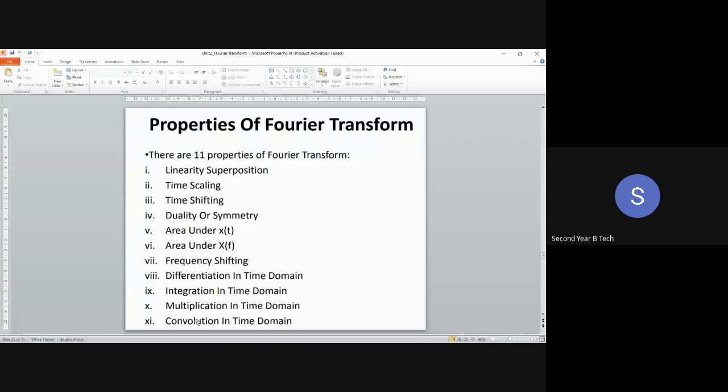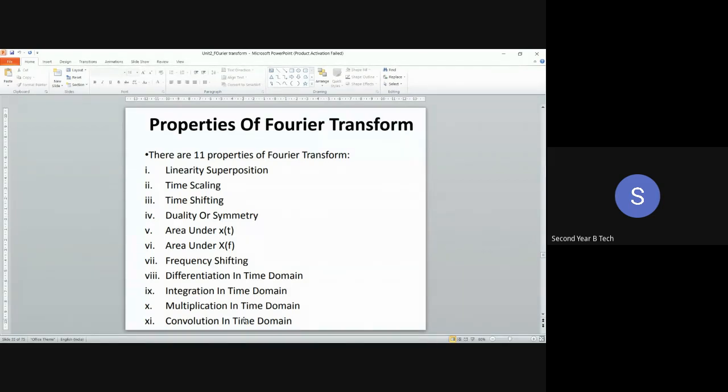Now we are only remaining with two properties, multiplication in time domain and convolution in time domain. These two properties we will take in the next lecture. And the last point of this unit, that is the Fourier transform of periodic signals. So these two points I'm going to take in the next lecture, so that we'll be completing the second unit. Okay, is it clear with you all?